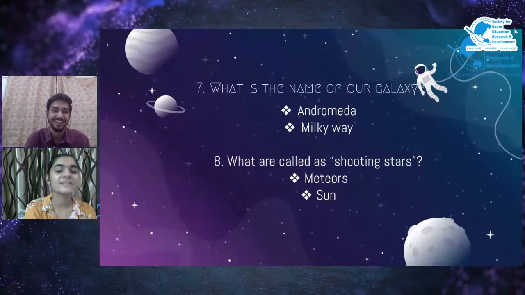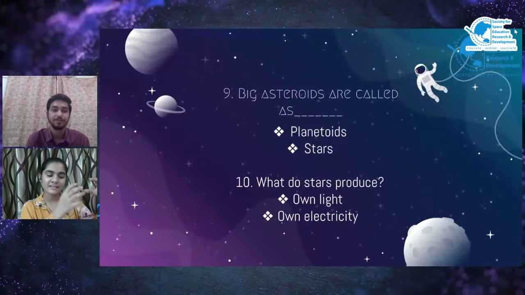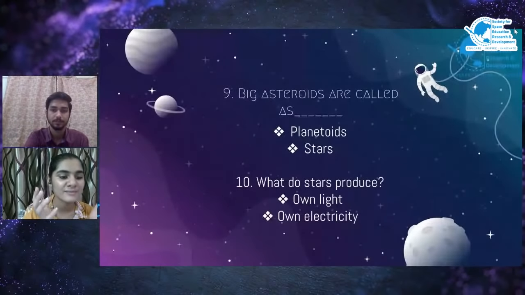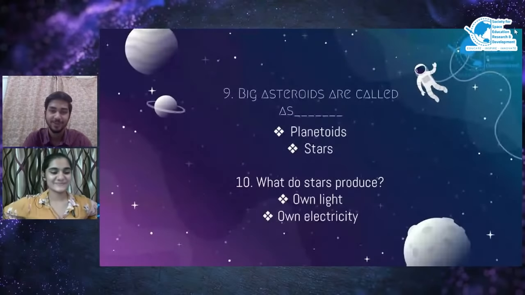Meteors are called shooting stars because when they enter the Earth's atmosphere, they create a streak behind them, which appears like they are shooting. It appears like someone is shooting at the Earth. That's why they are named shooting stars. Interesting. Let's get to the next one.